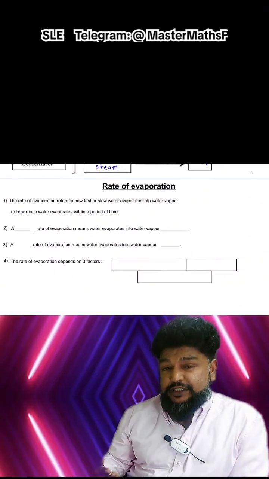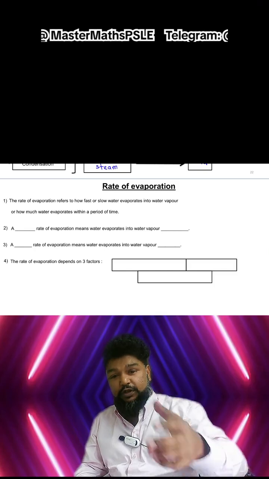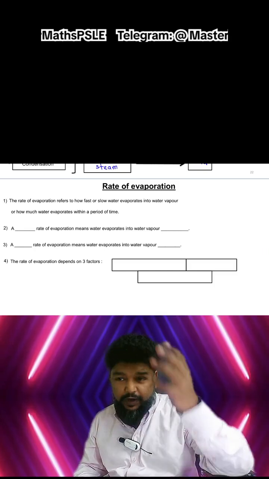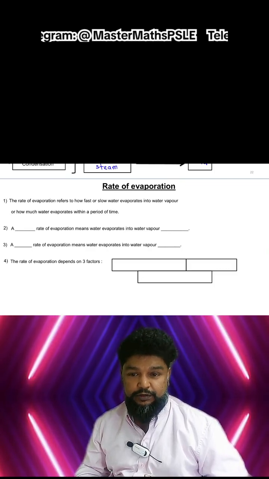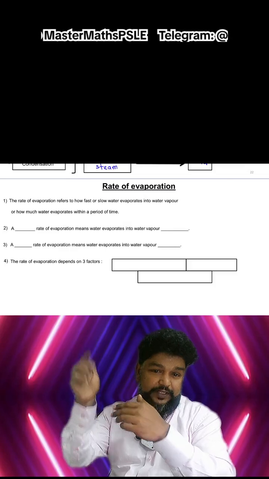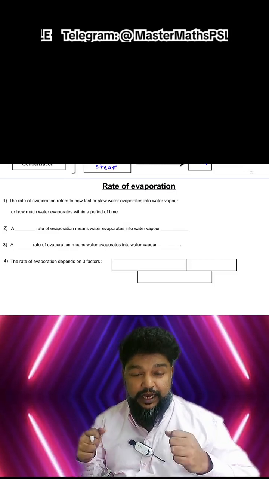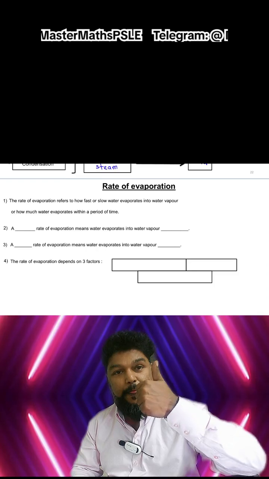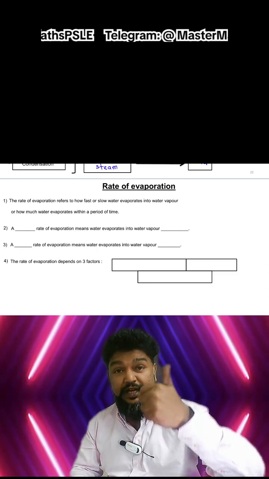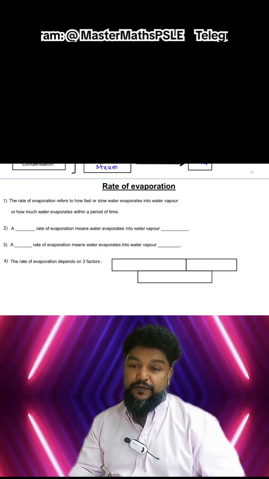Rate of evaporation talks about how fast water can become water vapor, right? For example, your clothes that are wet, how do I make them dry faster? It's happened to me quite a few times when I go to the washroom. For example, I just spill water on my sleeves and my sleeves are wet and I need to get them dry. So what I do is I get them under the hair dryer, because the hair dryer has two things. It has heat, it has temperature, and it has wind, and both of these affect the rate of evaporation.